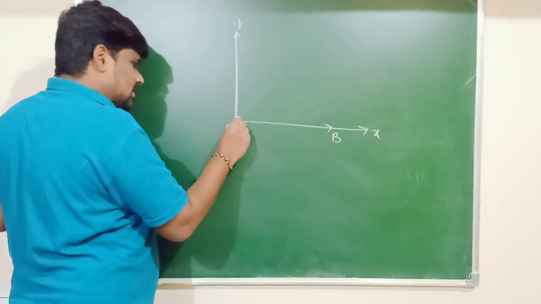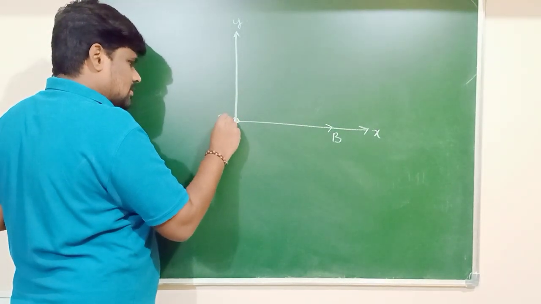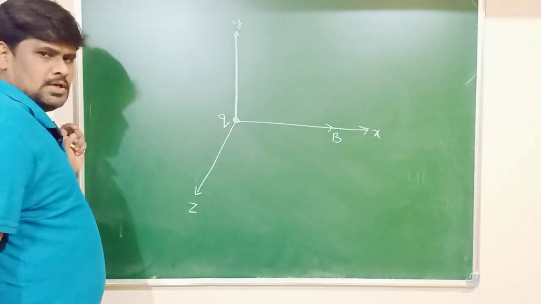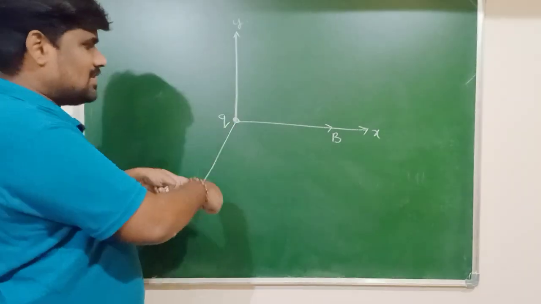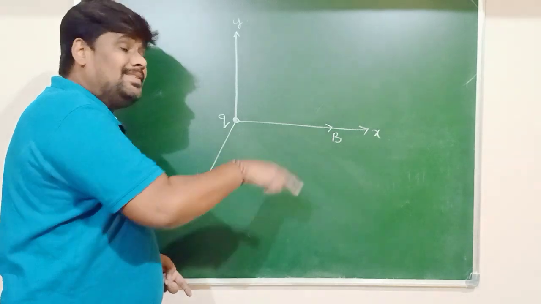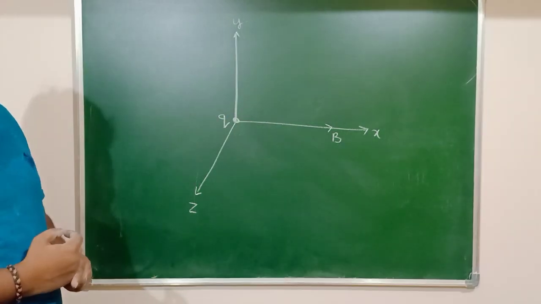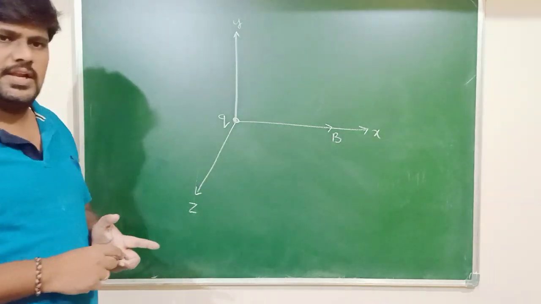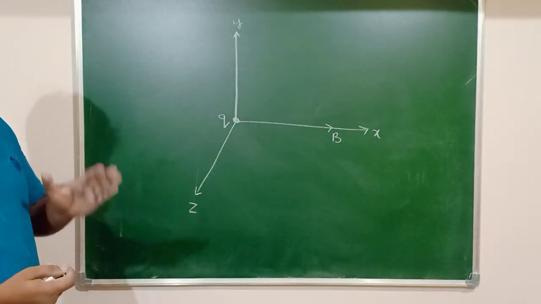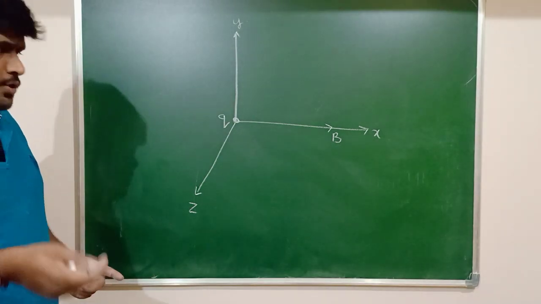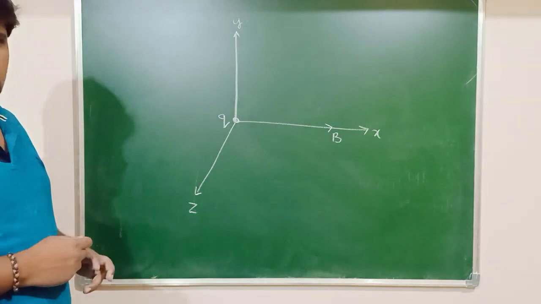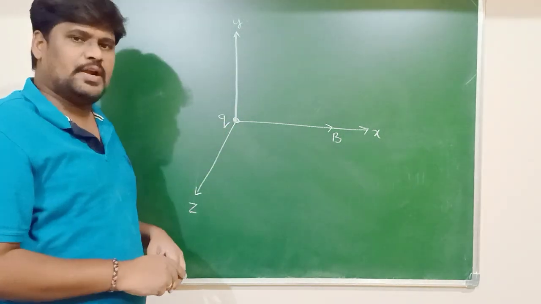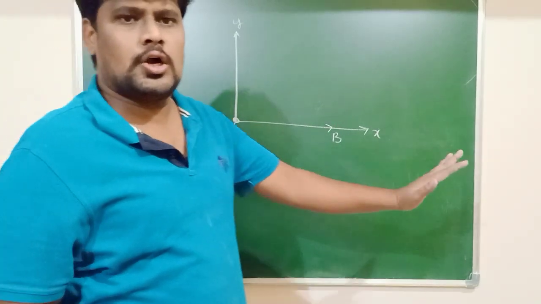Now I will consider a charge. Q is a charge, and this charge is present in the magnetic field. Imagine that initially this charge is in the state of rest.